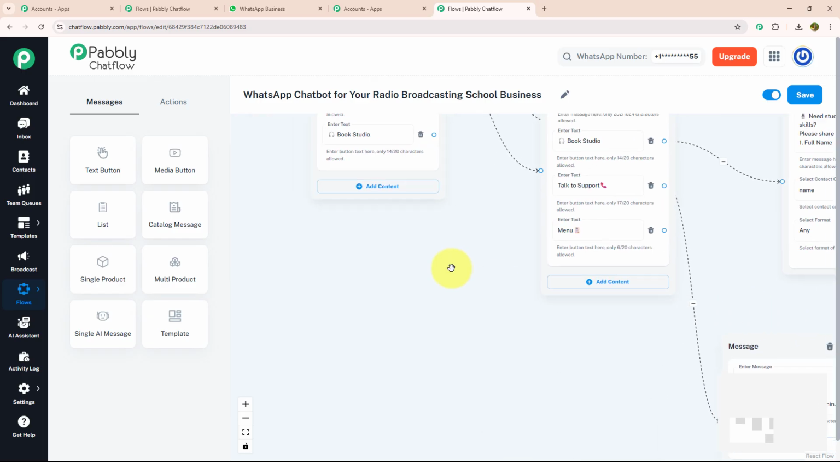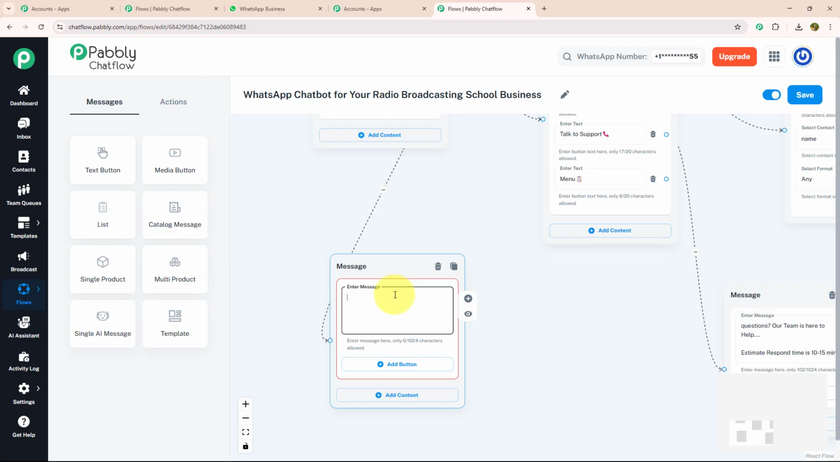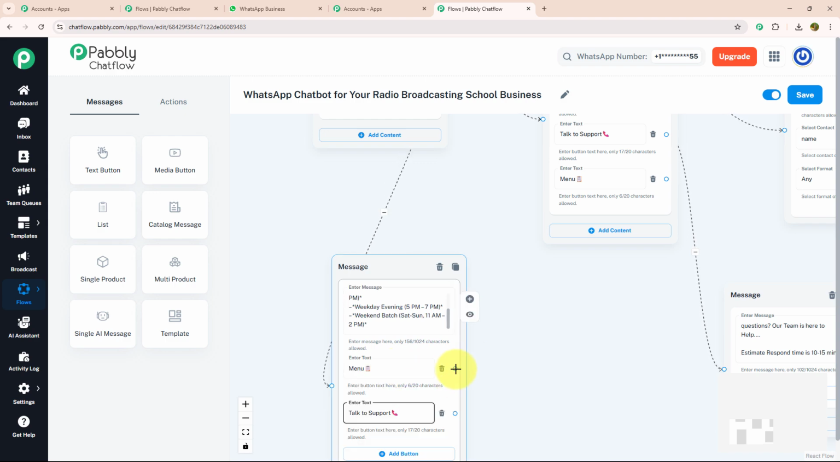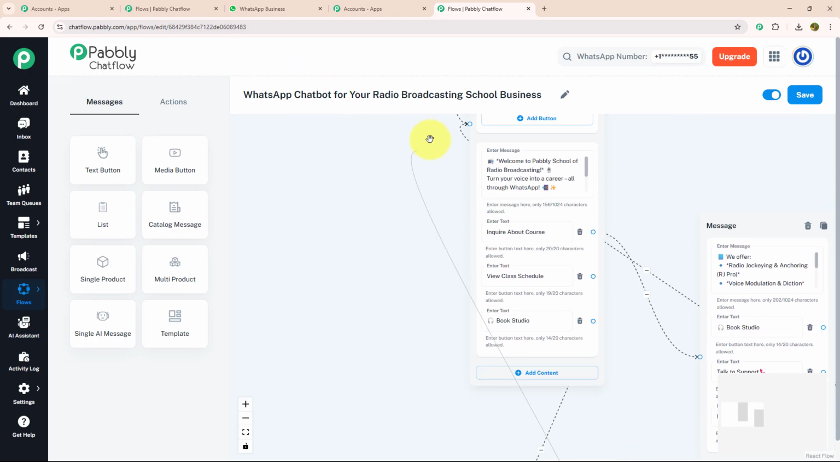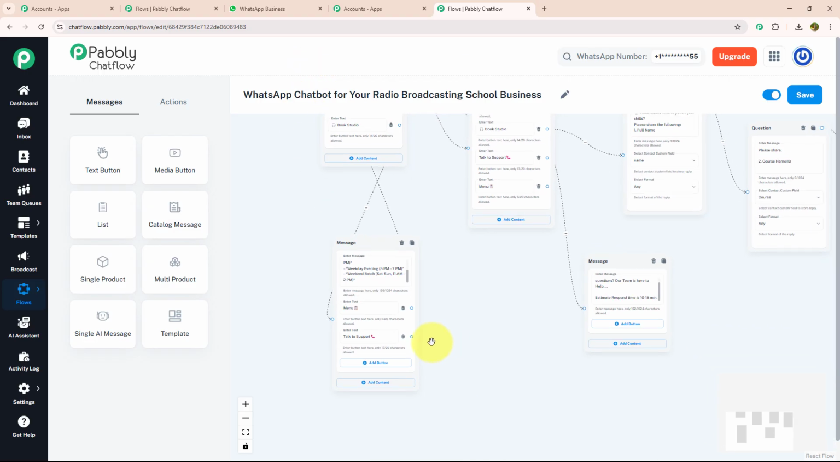Now let's move to our next action button, which is view class schedule. To tell about the schedule, I'm going to just drag and drop, select the text button and enter my message in which I will mention all the schedules like this. With that, I'm going to provide two action buttons, menu and talk to support. I'm going to connect the menu button with our initial message as I have told you earlier, and I'm going to connect the talk to support button with the message that we have recently put for talk to support.